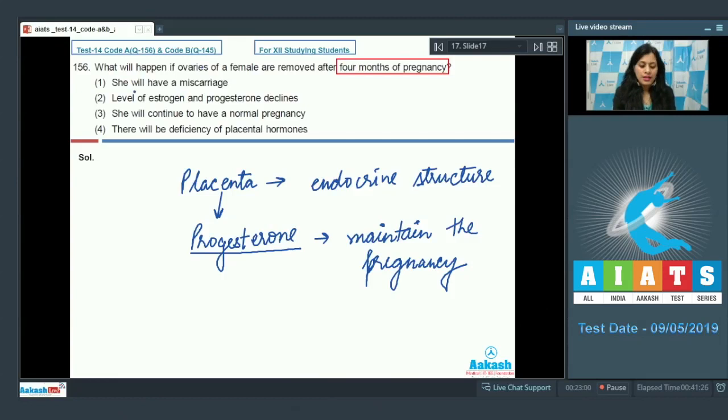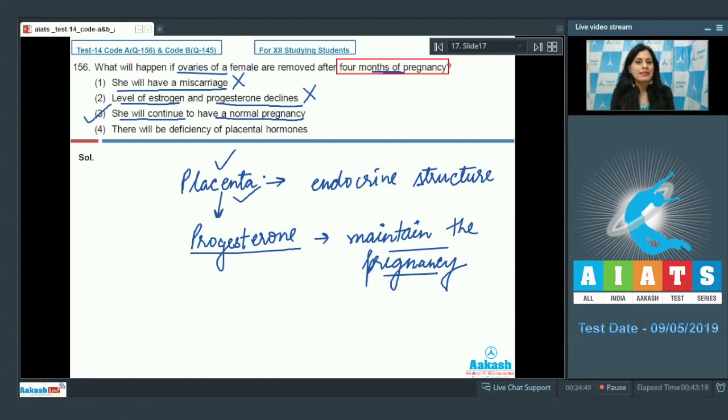So the very first option, she will have a miscarriage, and this cannot be a correct answer because this progesterone, which is secreted from placenta, maintains the pregnancy and prevents miscarriage. The next option given is level of estrogen and progesterone declines, and this cannot be a correct answer to our question because other hormones like estrogen and progesterone are synthesized by placenta. The next option is she will continue to have a normal pregnancy, and this is a correct answer to our question because even if ovaries have been removed, placenta can maintain the pregnancy.